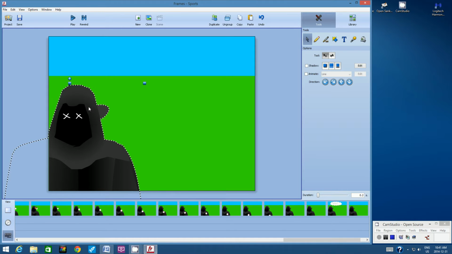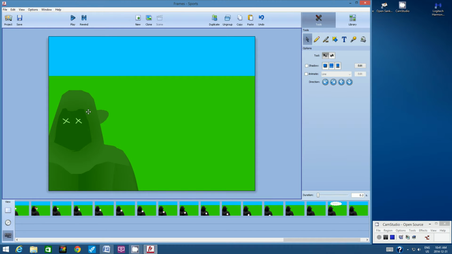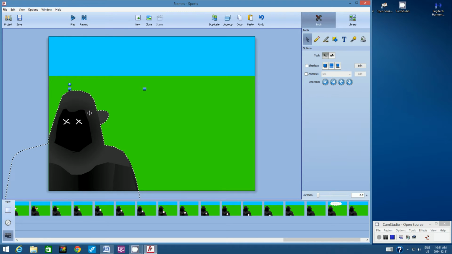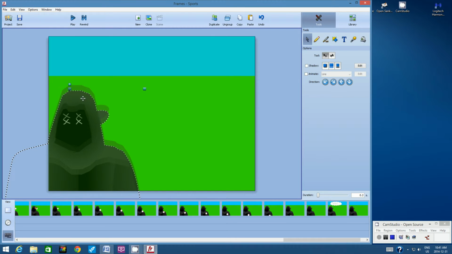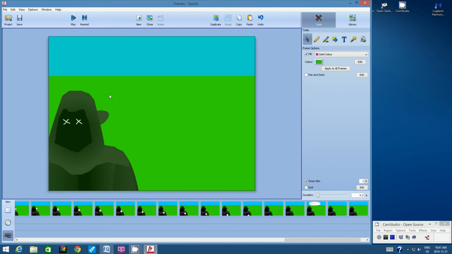What we want to do is show that the villain is going to be knocked unconscious. So we might want to turn on the onion skin. Let's go up to View and turn on the onion skin, just so that I can see the previous position of the villain. Deselect and duplicate.